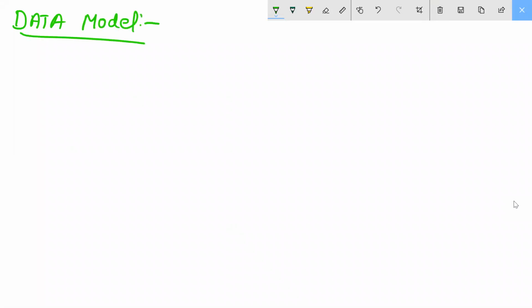In the data model, you will find the command YANG. What is the meaning of this? Yet Another Next Generation.